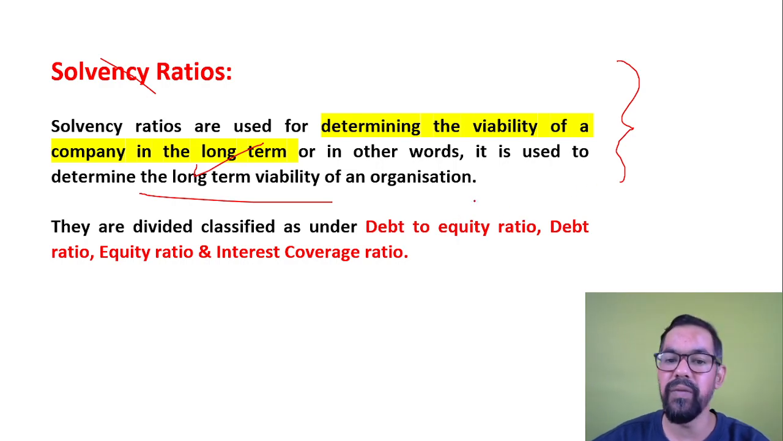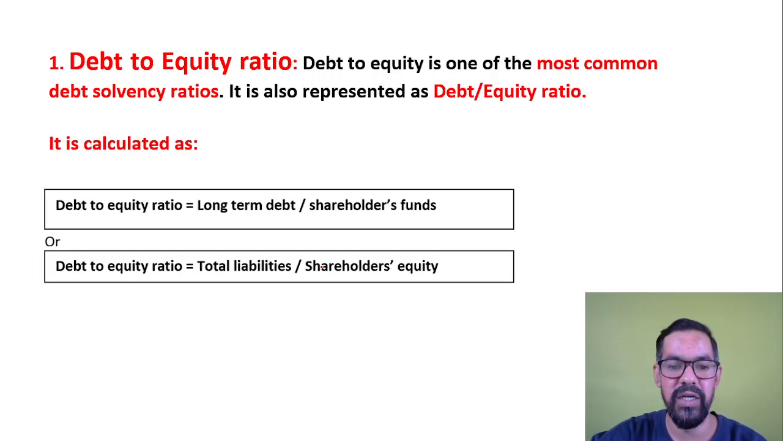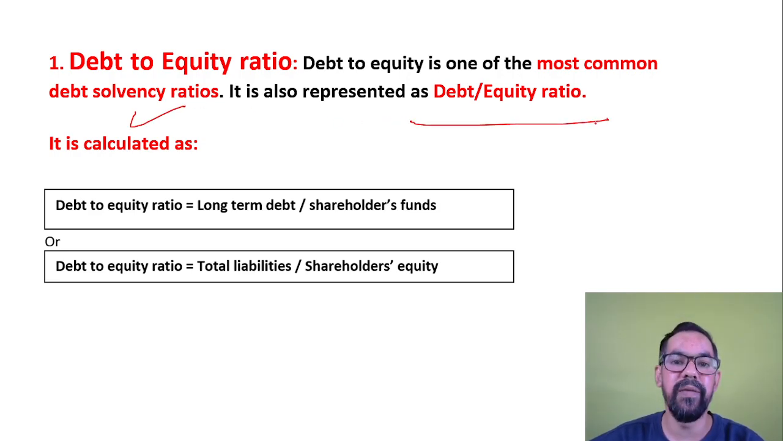We have a number of ratios here. We'll discuss debt to equity ratio, debt ratio, equity ratio, and interest coverage ratio. We will start with debt to equity ratio: total debt divided by shareholders' equity. Debt to equity ratio is one of the most common solvency ratios. It is represented as debt divided by equity. The formula is long-term debt divided by shareholders' fund, or total debt as liability.